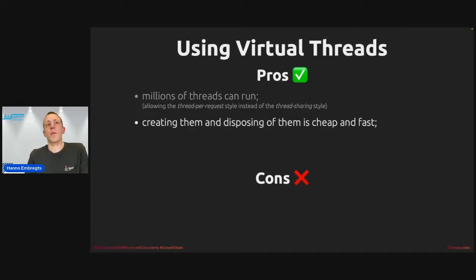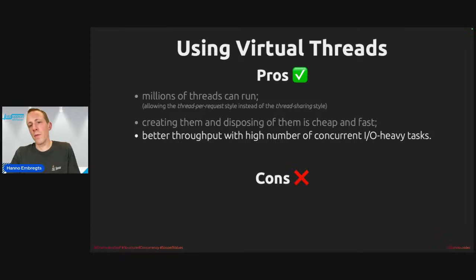And of course, I've told you this a few times before, creating them and disposing of them is cheap and fast, and they offer better throughput. Virtual threads perform best when running tasks that spend most of their time blocked, right? Because they can benefit from those periods in time where a classic thread would be blocked and wouldn't be able to execute anything. A virtual thread can, in that place, make sure that the actual backing carrier threads are freed up and can process work that is submitted to them by the JVM scheduler that runs on a different virtual thread.